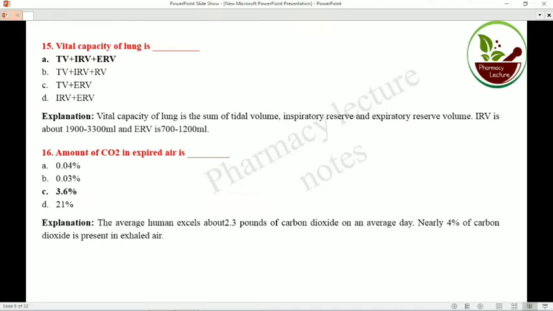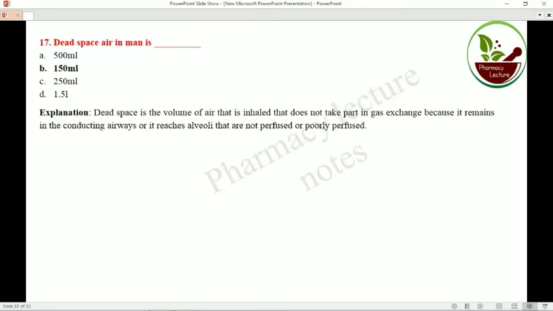The amount of carbon dioxide in expired air is 3.6%. The average human expels about 2.3 pounds of carbon dioxide in an average day. Now question number 17. Dead space air in man is 150 ml.